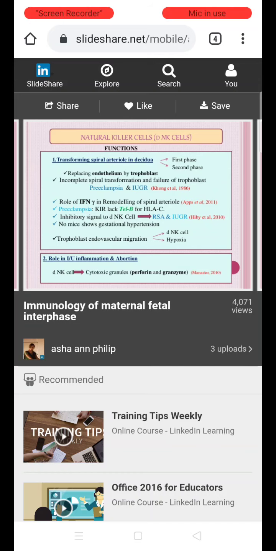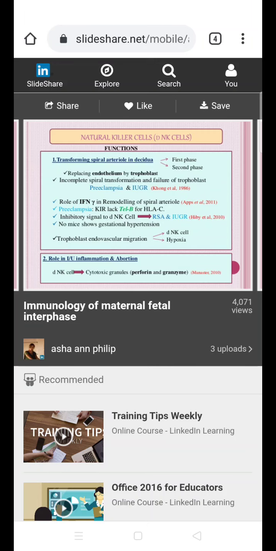Normally the spiral arterioles which are present in the uterine vasculature of the mother, in response to the pregnancy and trophoblastic invasion, undergo a series of changes that can be classified as first phase and second phase. In response to the invasion by the trophoblast of the growing embryo, there are certain changes in the mother's vasculature of the spiral arterioles in the uterine decidua. What happens is the uterine spiral arteriole endothelium is replaced by the trophoblast, and